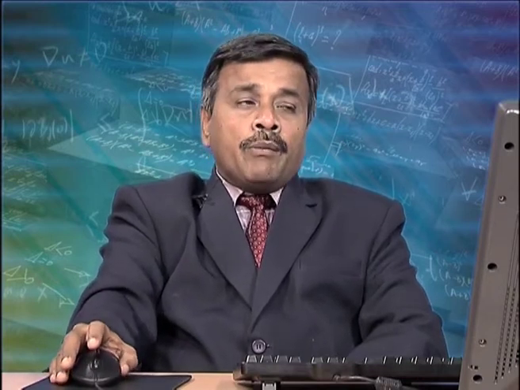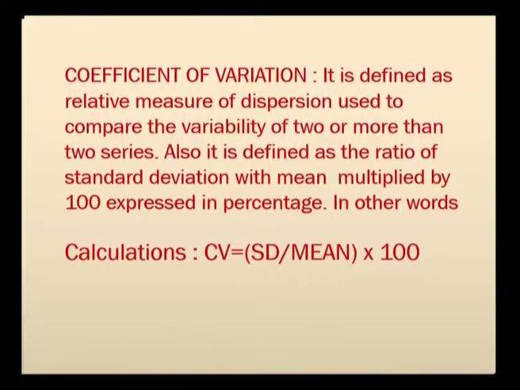Now, the next important relative measure is going to be the coefficient of variation. Normally, we use this for comparison of any two types of data. It is defined as a relative measure of dispersion, which is used to compare the variability of two or more than two series. Also, we can call it the ratio of standard deviation to the mean multiplied by 100, which is expressed as a percentage, and symbolically we write CV is equal to standard deviation by mean into 100. Now, let us see how to compute for different types of problems.